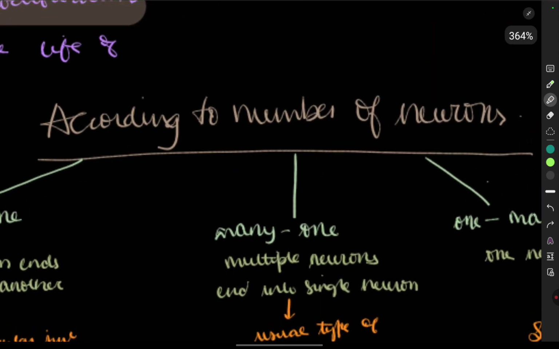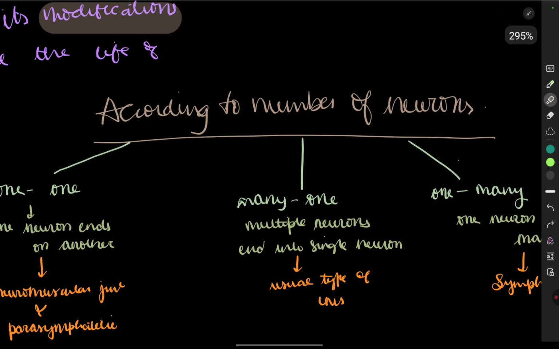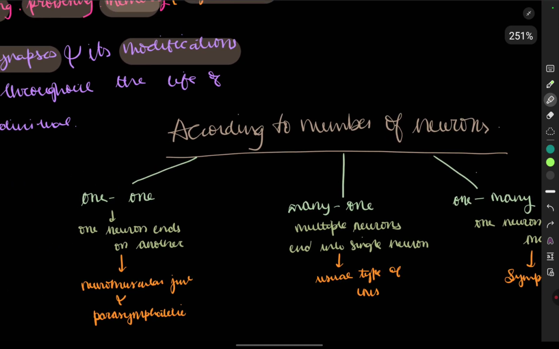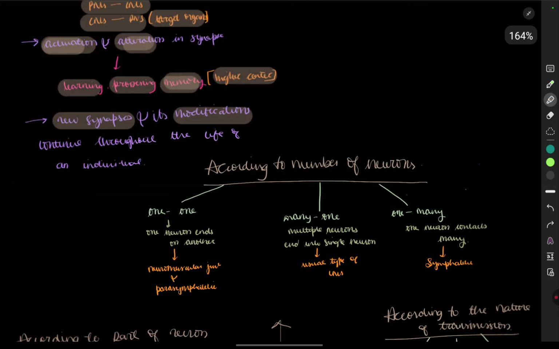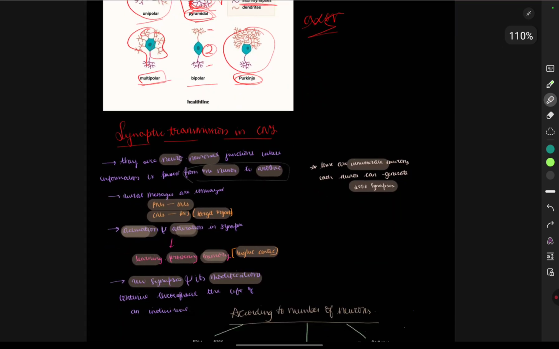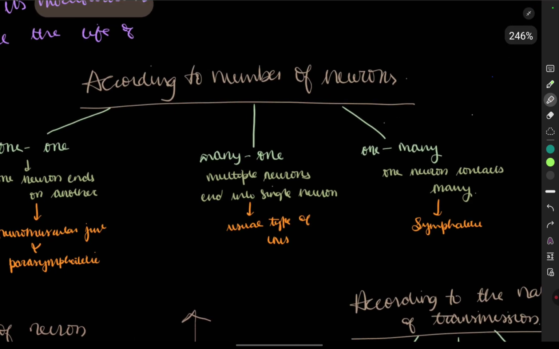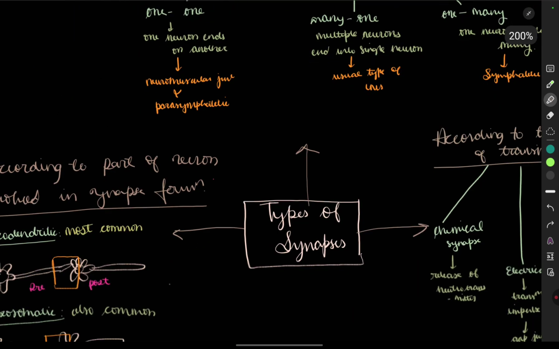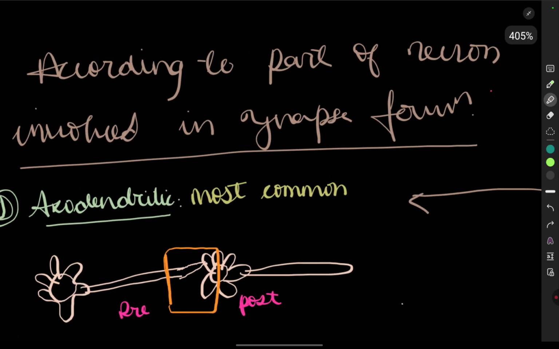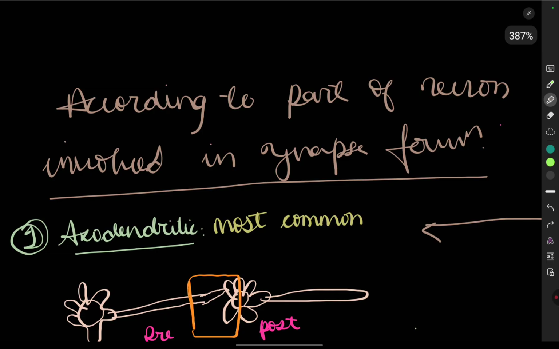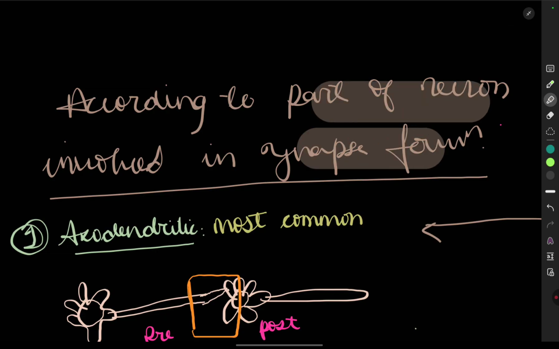Now, we are going to see the classification first. According to the number of neurons, we have 1 to 1, many to 1, and 1 to many. Wait, I think I missed something. No. Okay, we are going to see the types of synapses. First, according to the part of the neuron in which the synapse formation takes place.